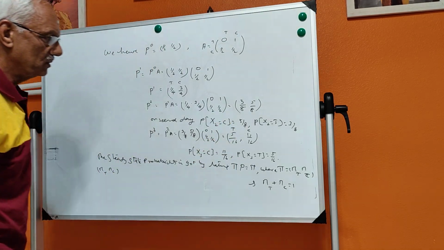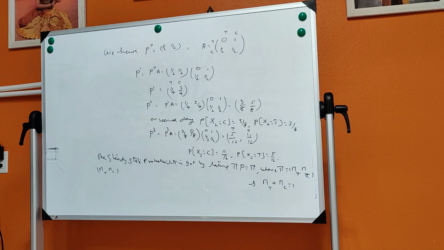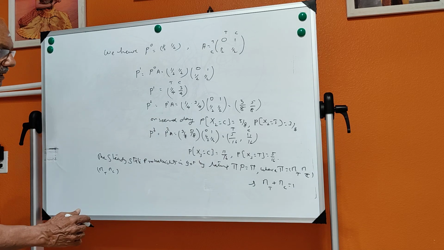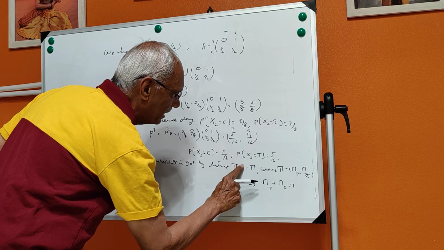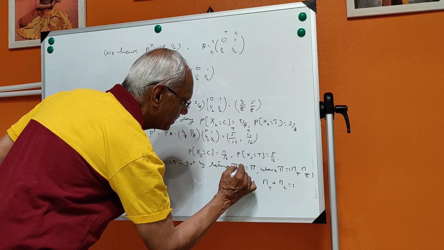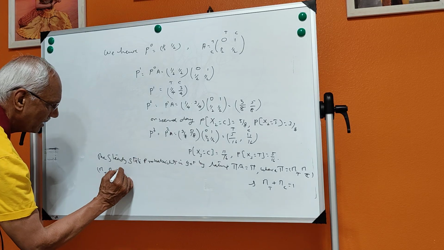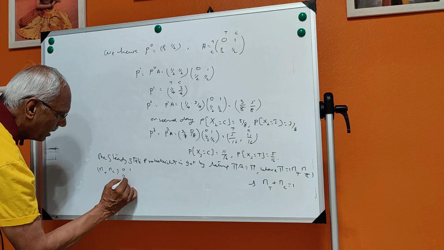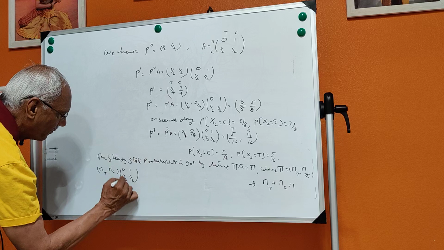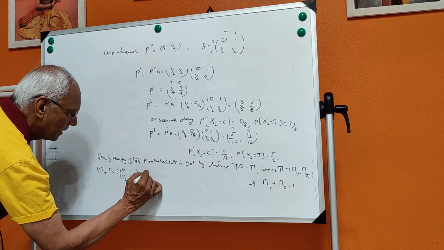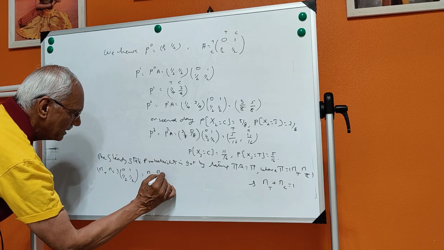So this is equal to, here I have taken the transition matrix to be A, so I will write it like this: [pi T, pi C] into [0, 1; half, half] is equal to [pi T, pi C].